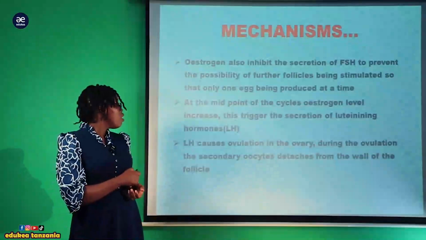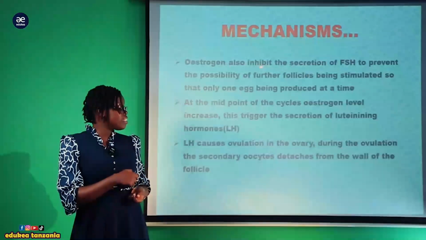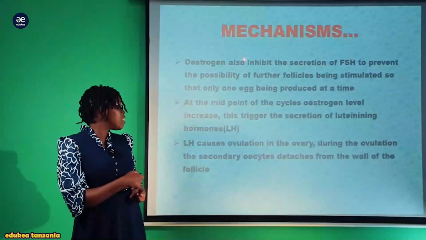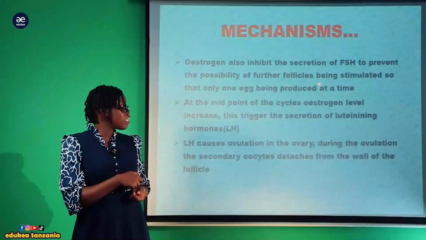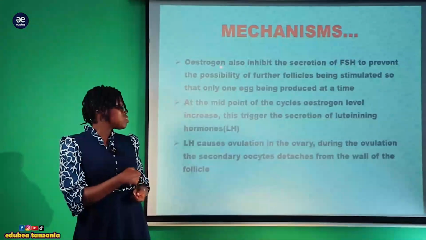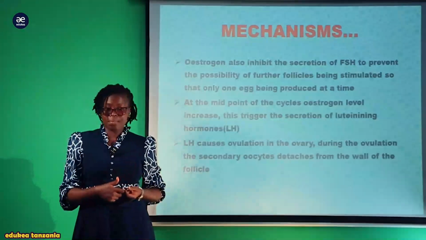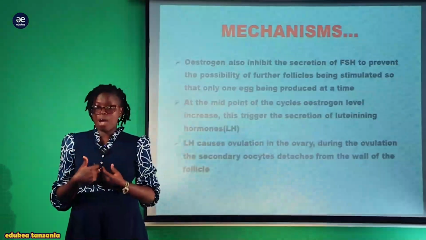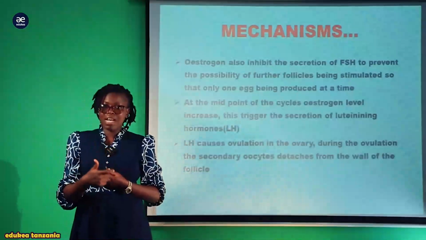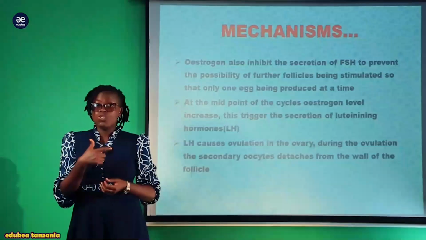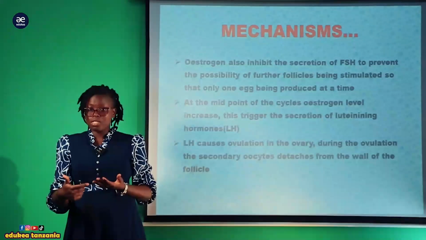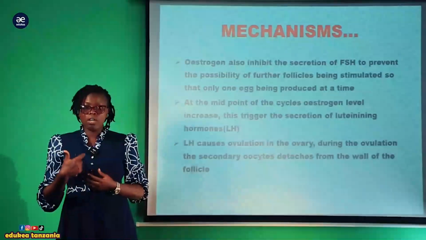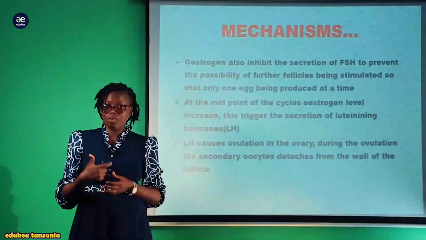So estrogen also inhibits the secretion of the follicle stimulating hormone to prevent the possibility of further follicles being stimulated, so that only one egg is produced at a time. So estrogen acts by providing negative feedback, inhibiting the production of the follicle stimulating hormone, to ensure that only one egg or follicle is released during ovulation.